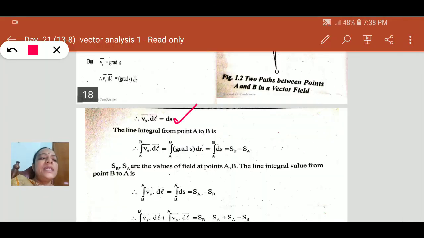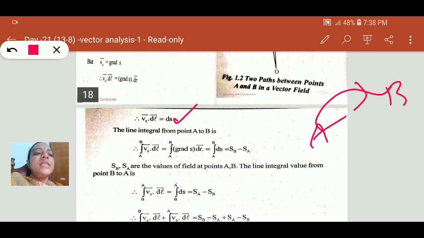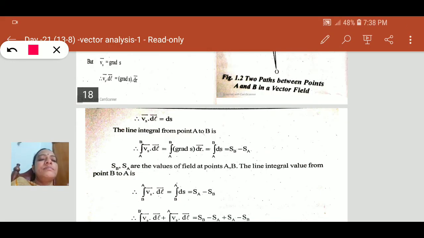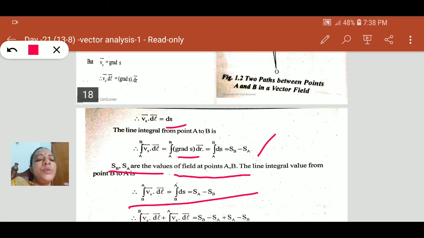Now calculate the line integral from A to B. That means the integration of Vs dot dl from A to B. Here dS means gradient S dot dr, so it must be equal to the integral of dS, that is SB minus SA. SA and SB are the values of the field at points A and B. Similarly, the line integral in the reverse direction, B to A: the integration from B to A of Vs dot dl is written as the integration from B to A of dS, that is SA minus SB.